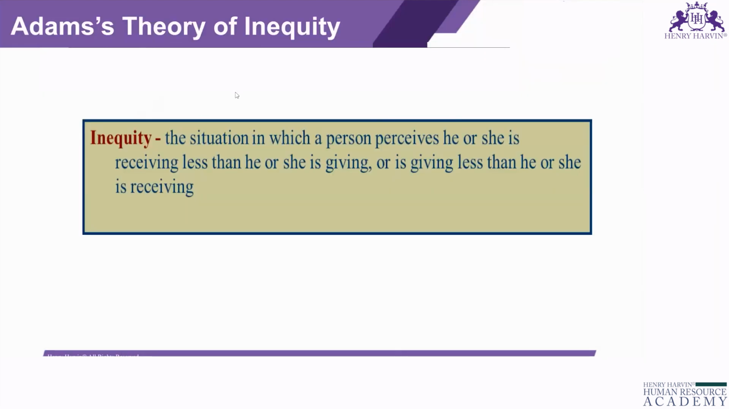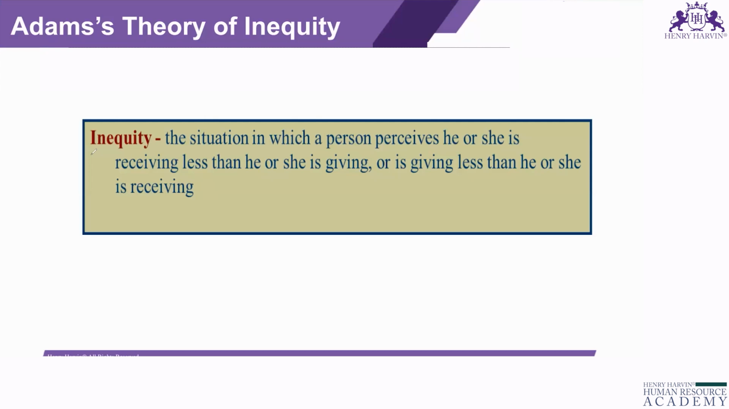This is Adam's theory of inequity. So what exactly is this inequity? It is a situation in which a person perceives he or she is receiving less than he or she is giving, or giving less than he or she is receiving.